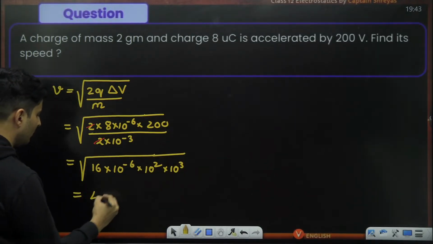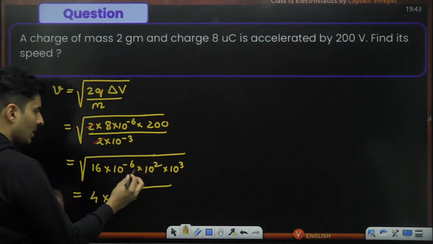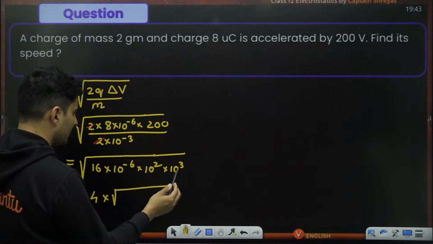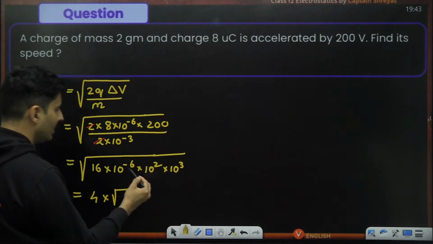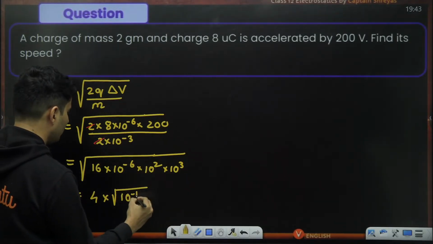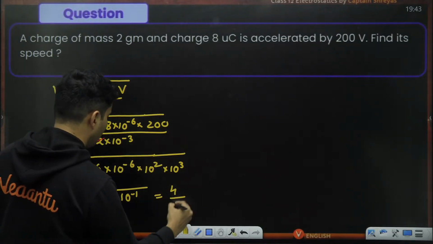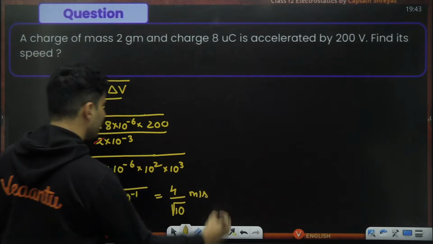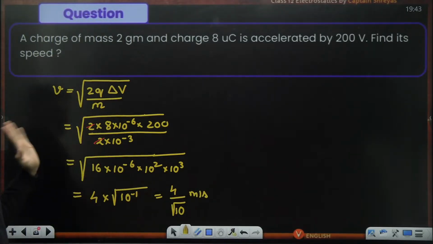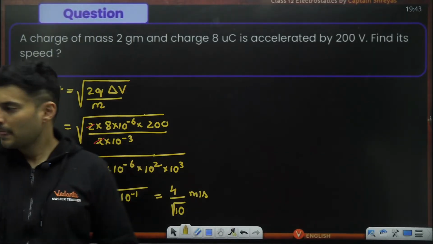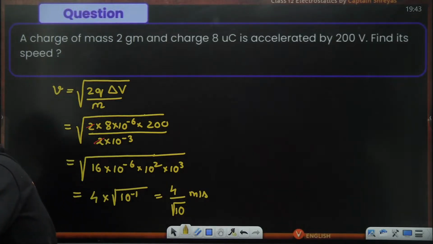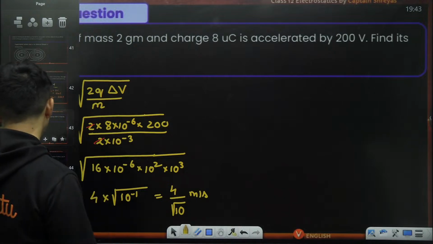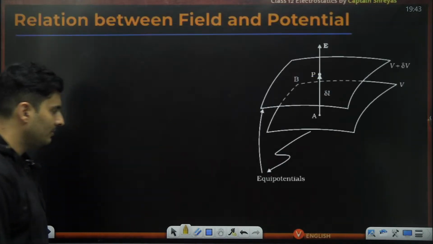Root of 16 is 4, and over here 2 plus 3 is 5, minus 6 plus 5 is 10 to the power minus 1, which is 4 by root of 10 meters per second. 4 by root 10 is the answer, guys. Very straightforward. Is that clear, everyone? Cool. Perfect. All right. Let's go now to the next concept.